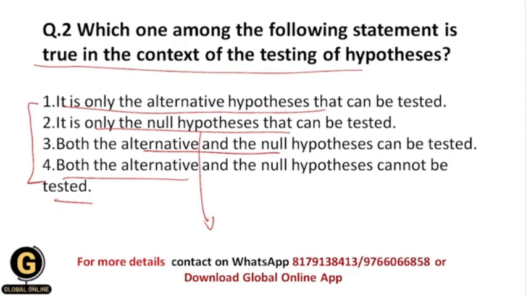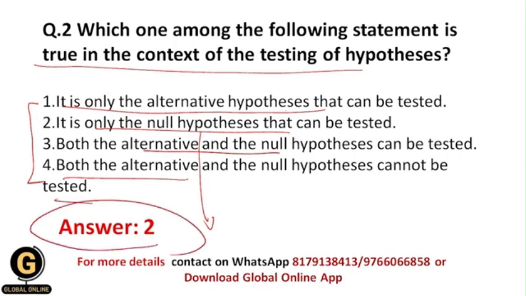And whenever we get the results, if we should accept the null hypothesis, then we accept it, and whenever we reject the null hypothesis, then we automatically accept the alternative hypothesis, okay. And that's why your correct answer should be 2, that is, it is only the null hypothesis that can be tested, okay.